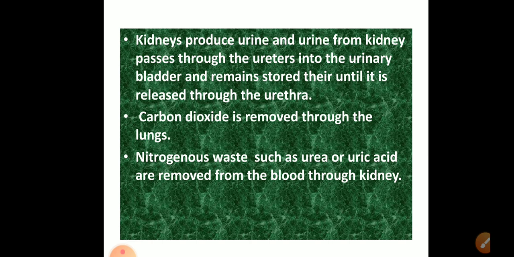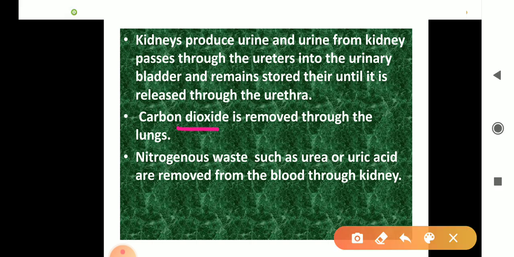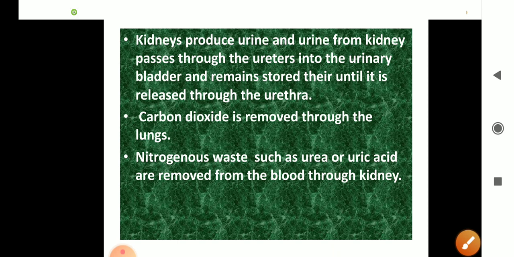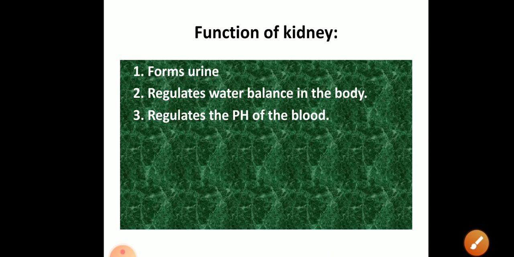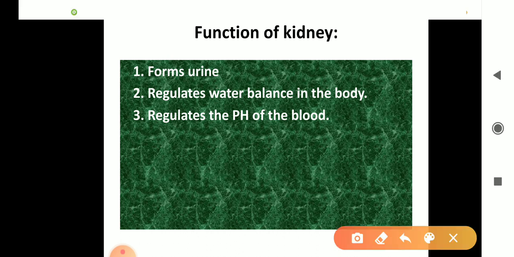The other product formed in our body, carbon dioxide, is removed by the lungs, and nitrogen waste, as I told you, is removed by the kidney. Next is the function of the kidney. What is the main function of the kidney? The first function is that it forms the urine. The second is that it regulates the water balance in the body.